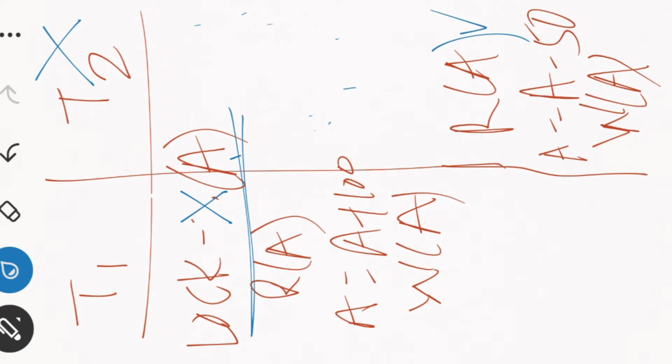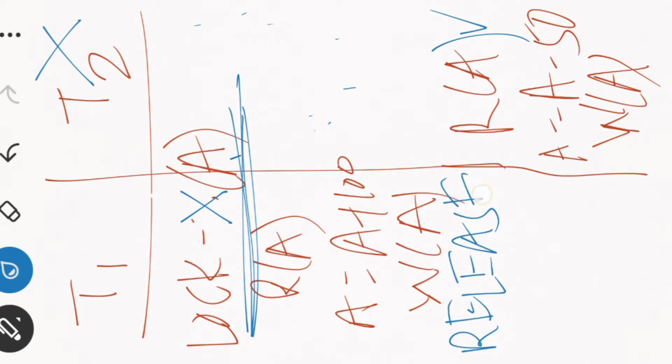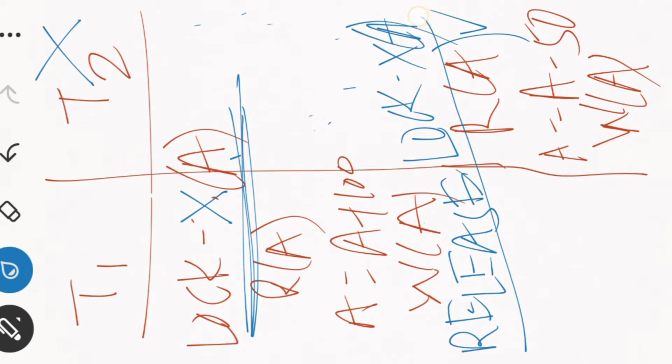Transaction T2 cannot read the data value of A, and cannot write the data value of A, unless and until this particular lock gets released. So that's why here I am going to write release lock X on A. So if this gets released, then later on this particular transaction will get executed.